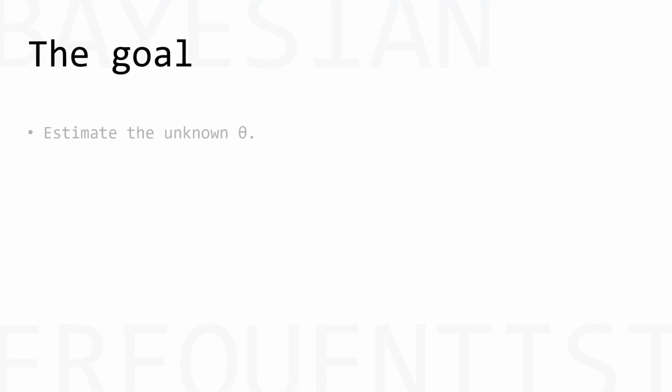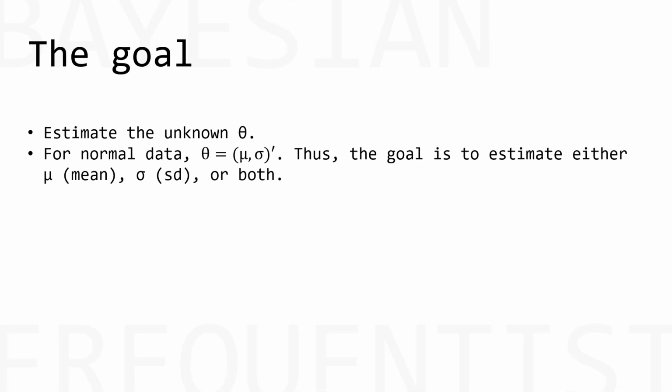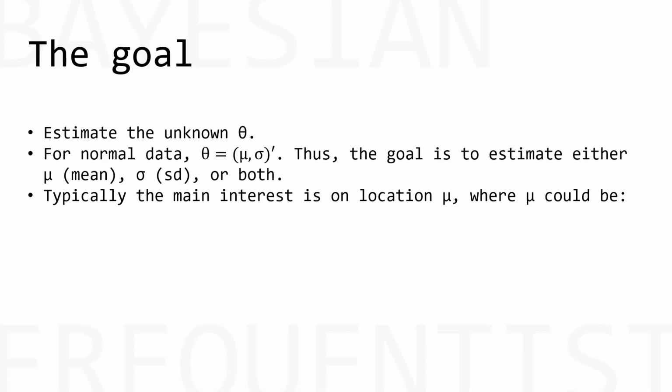Now, what is the goal? The goal is to estimate the unknown parameter theta. For normal data, theta is a vector of mu and sigma. Thus, the goal is to estimate either mu, which is the mean, or sigma, which is the standard deviation, or both. And typically, the main interest is on location, mu.